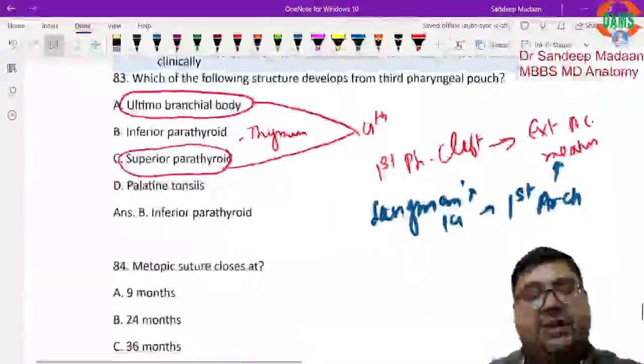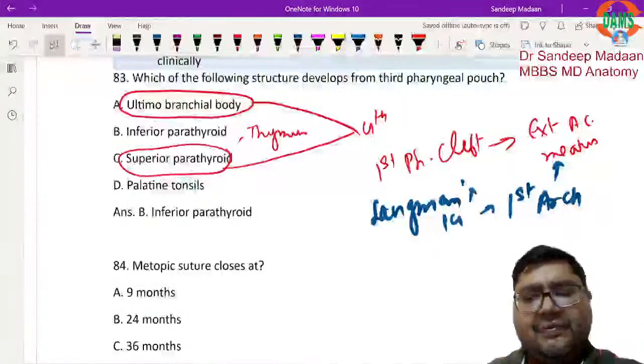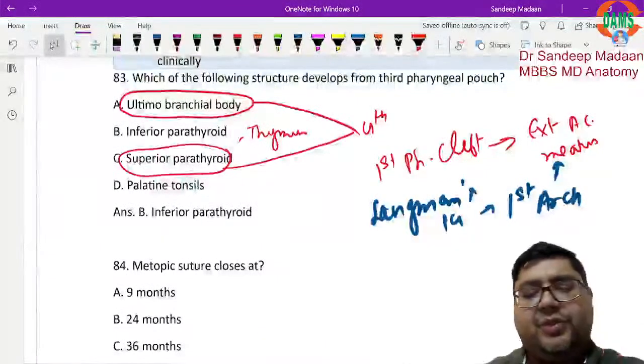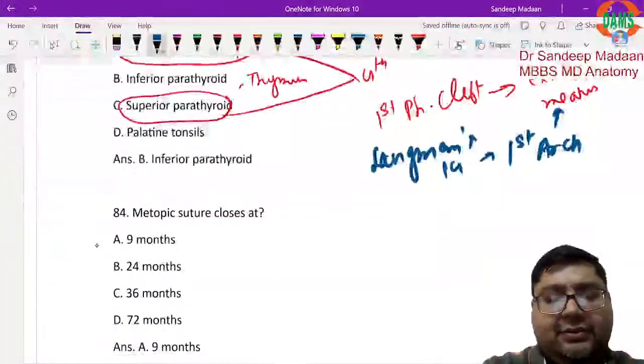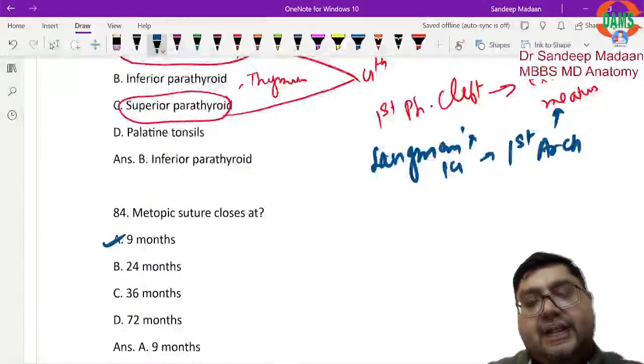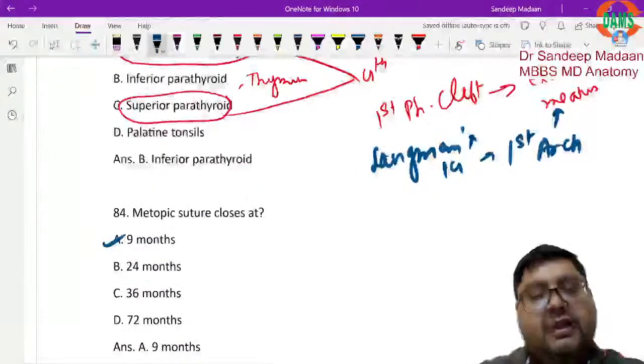Now this question, metopic suture closes at, this is also one such question that students repeatedly ask doubts about, but the answer is 9 month. Actually what is given in Gray's anatomy is that this fuses within the first year. This fuses within the first year, that is what is given.